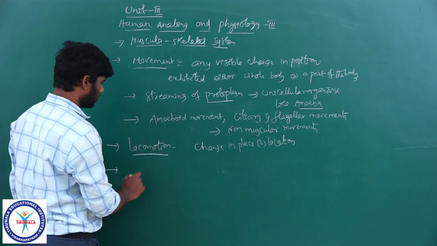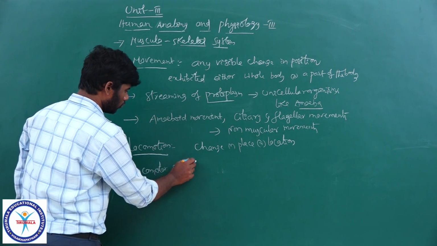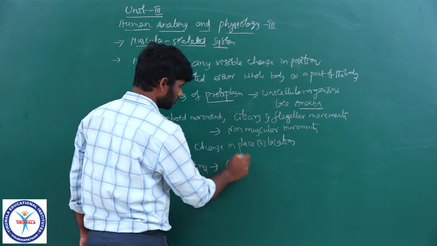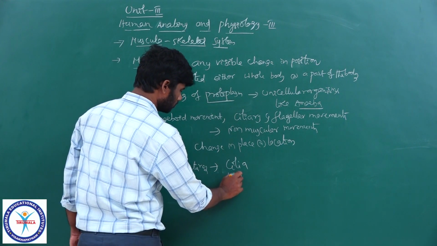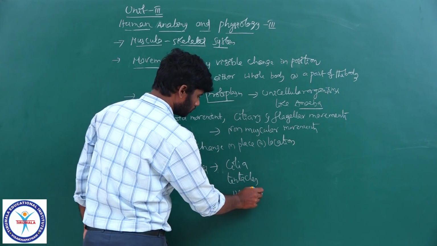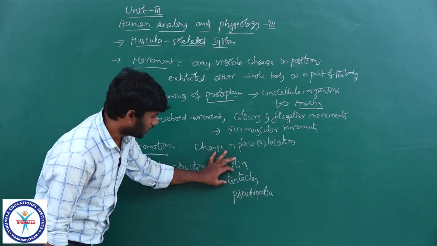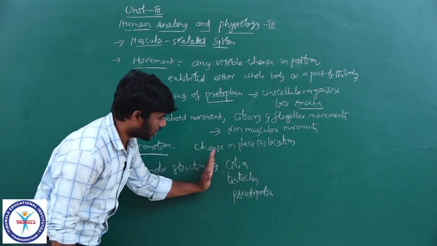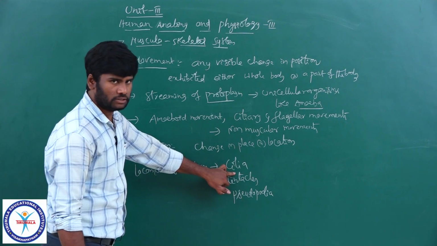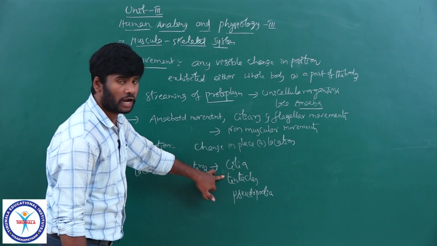You know, there are some locomotor structures like cilia, tentacles, pseudopodia. These are the locomotor organelles in lower organisms like protozoans. Cilia and pseudopodia are found in protozoa, but the tentacles are found in hydra.